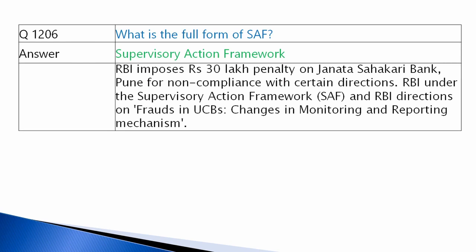What is the full form of SAF? Supervisory Action Framework. RBI imposes a 30 lakh rupees penalty on Janata Sahakari Bank, Pune for non-compliance with certain directions under the Supervisory Action Framework, and RBI directs changes in the monitoring and reporting mechanism on frauds in UCBs. For example, if any financial institution is not following these rules, under the SAF, RBI can penalize the banks or financial institutions.